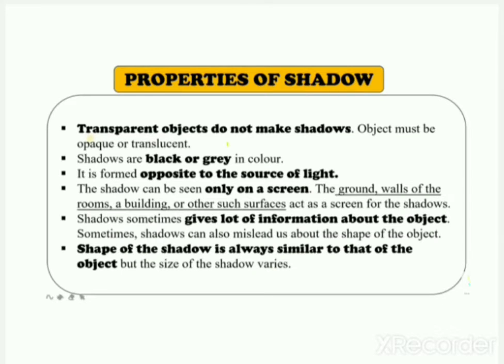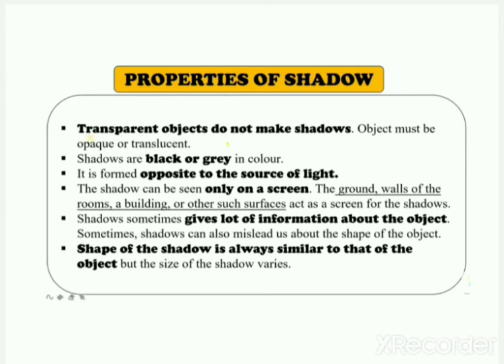Then the fourth property: a shadow can be seen only on a screen. The ground, walls of rooms, a building or other such surfaces act as a screen for shadows. That means if there is no screen or no surface, shadows are not formed.